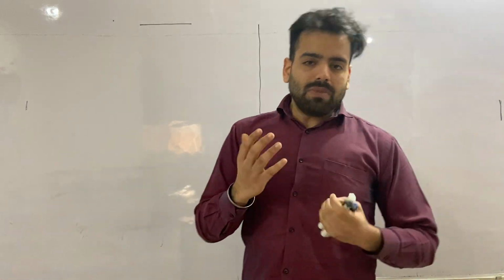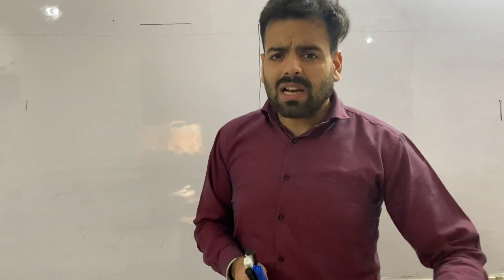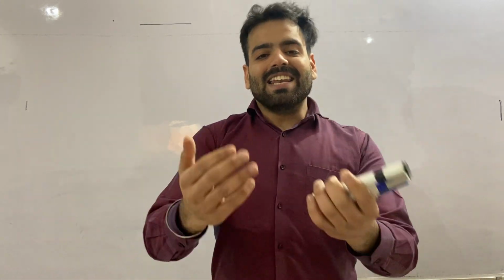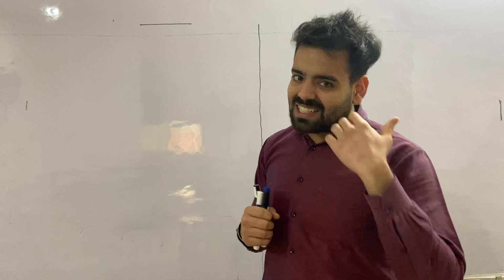Before starting the chapter, I should make this clear: this chapter, structure of atom, belongs to a branch of science called chemistry. Till class 8 you were studying just science, with no distinction as physics, chemistry and biology. Now you are in class 9, so there is a distinction between chemistry, physics and biology. So before starting what an atom is, you need to understand what chemistry is. Let's initiate this chapter.